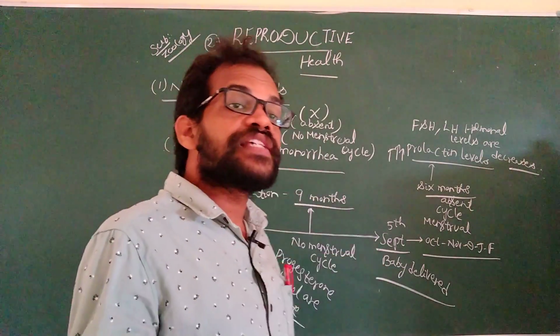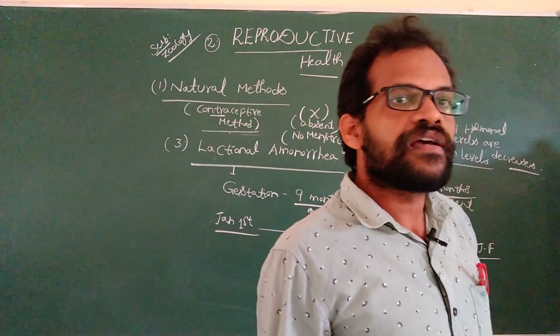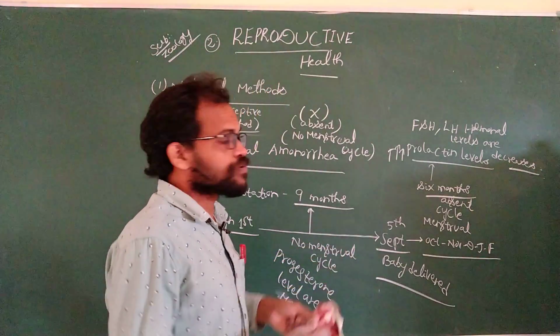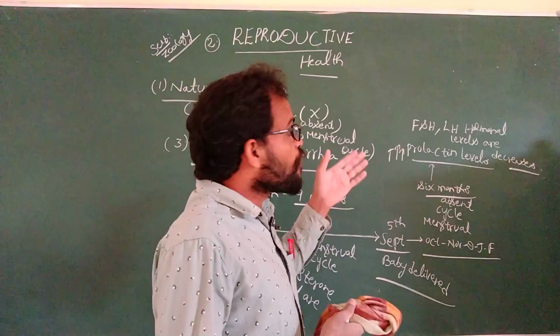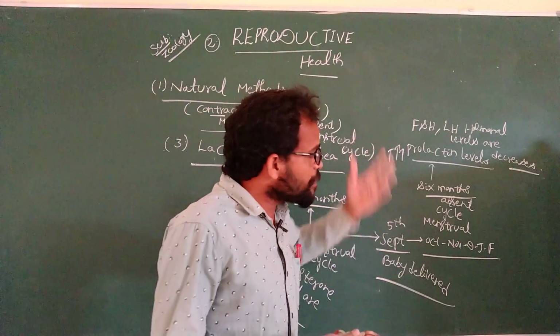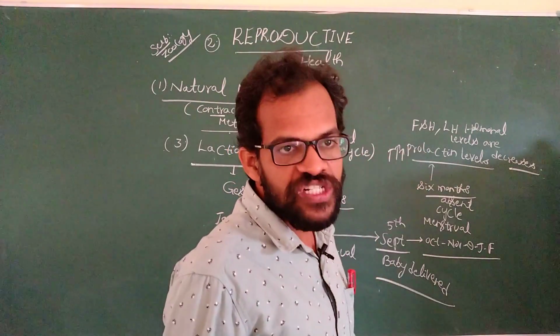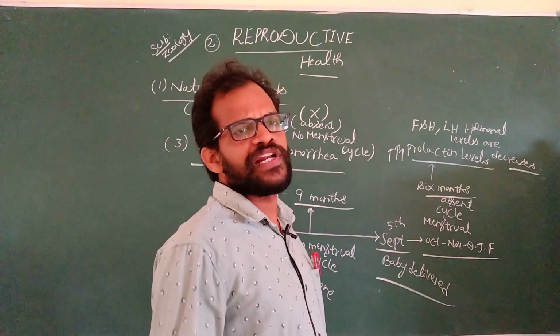Whenever the FSH and LH levels decrease, estrogen and progesterone levels also decrease, and there is no formation of the egg. No formation of the egg means no fertilization. No fertilization means no pregnancy.